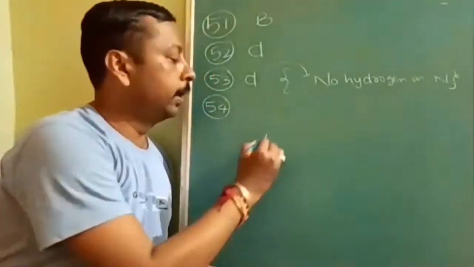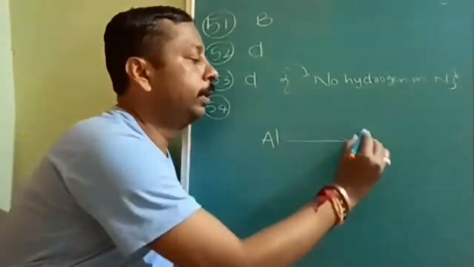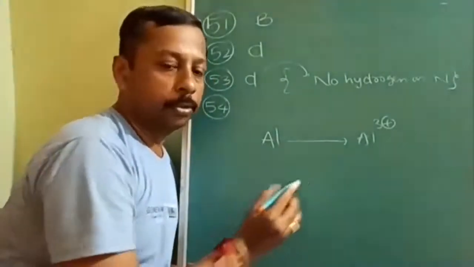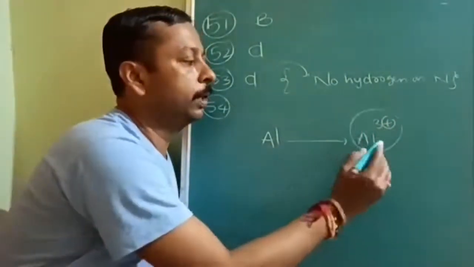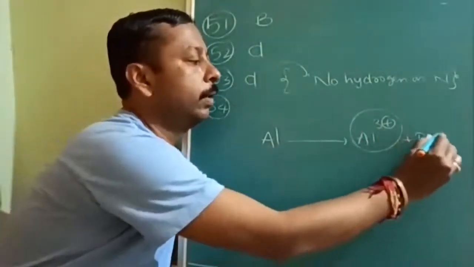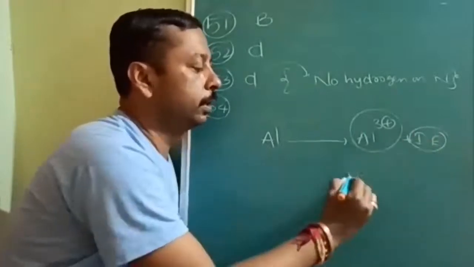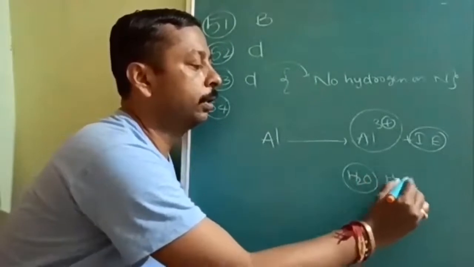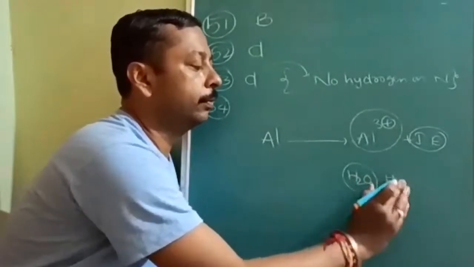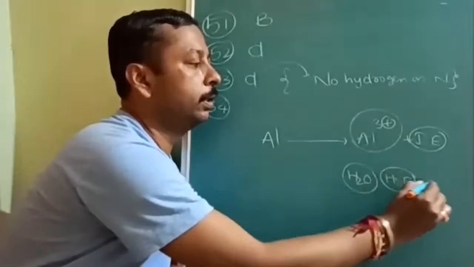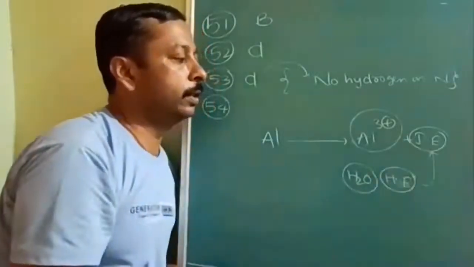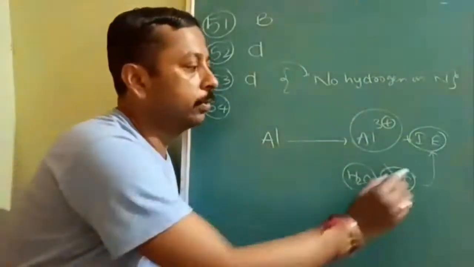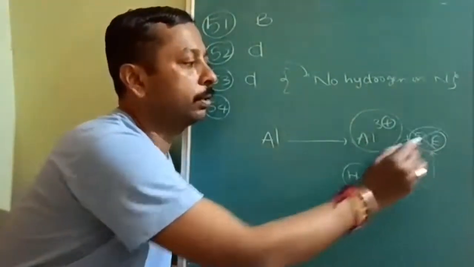Ionic means it should be able to convert into 3 plus. For converting into 3 plus, ionization energy is required. This ionization energy water will give due to the hydration. Once hydration energy is more than the ionization energy, then it will be ionic. If hydration energy is not there, then it cannot lose because of the ionization energy.